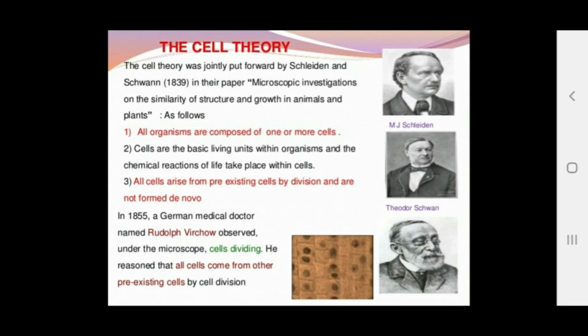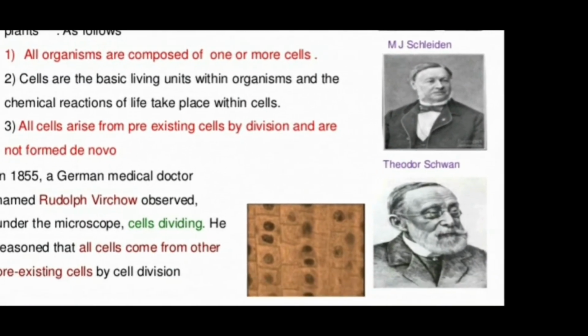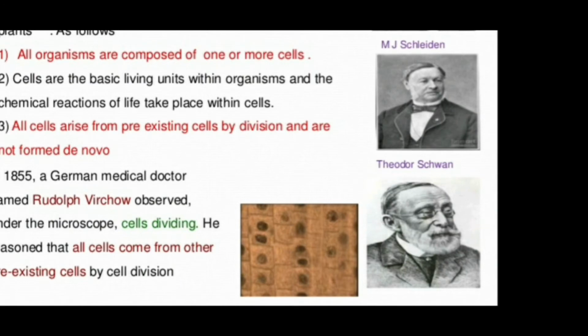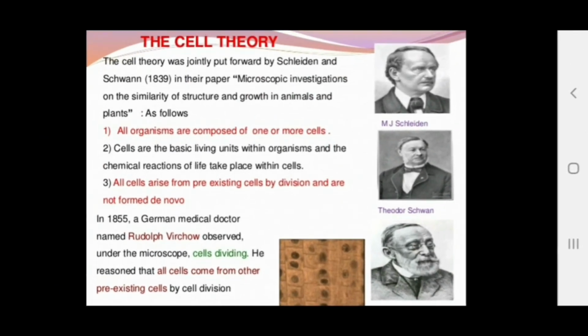In 1855, it was modified by Virchow, who observed cells dividing under the microscope. He reasoned that all cells come from other pre-existing cells by cell division. He first observed cell division. See, the picture of Rudolf Virchow is given here. He observed the dividing cell for the first time, and he then proposed that cells do not arise by themselves, they arise from pre-existing cells.